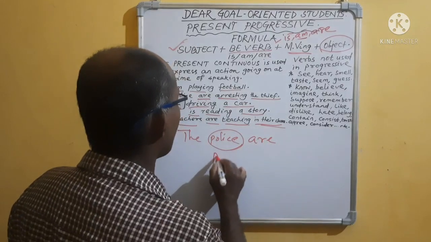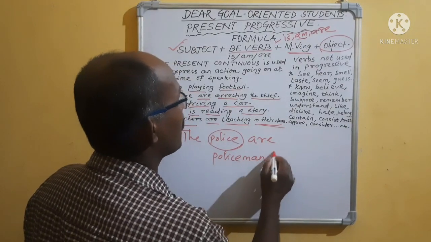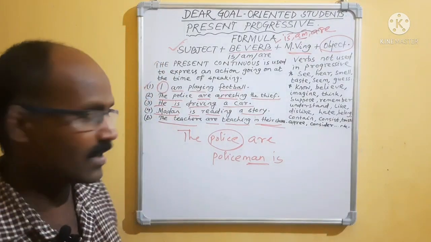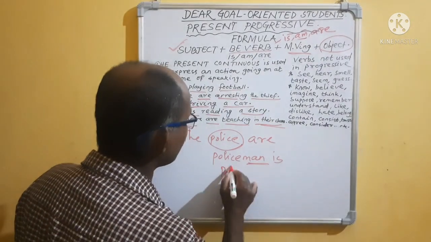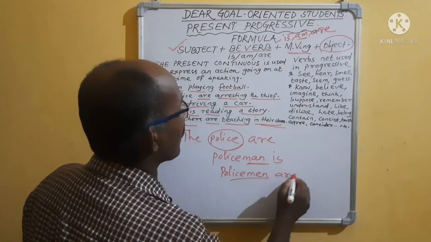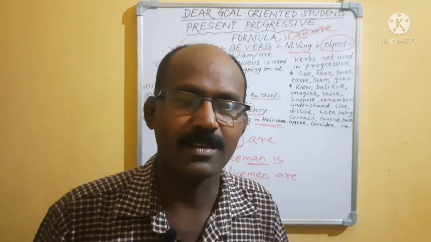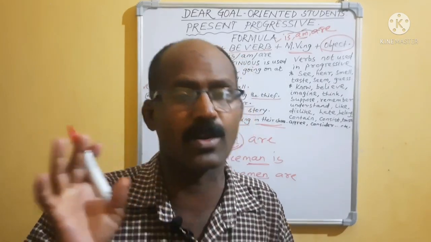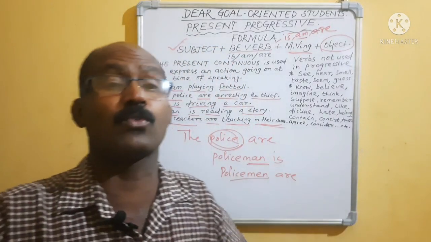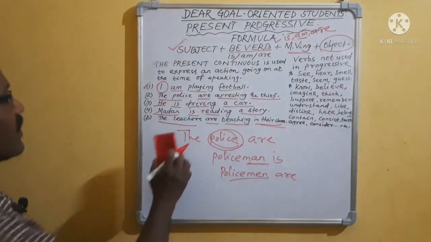But if you write policeman, it is singular. Man is singular. Policeman is coming. If you write policemen, it is plural, it will take are. Most of the students write the police is coming. No, police always takes the plural. The plural form is not polices.